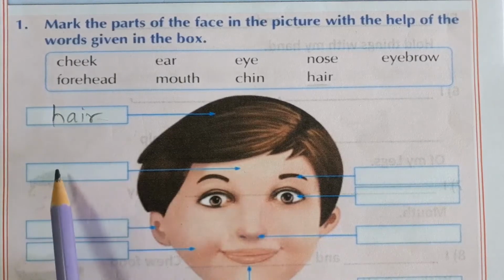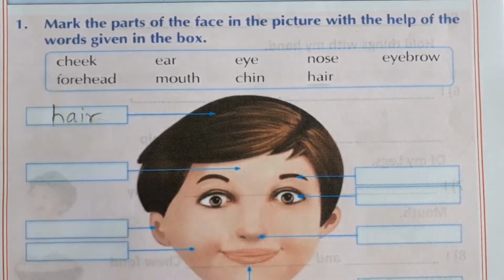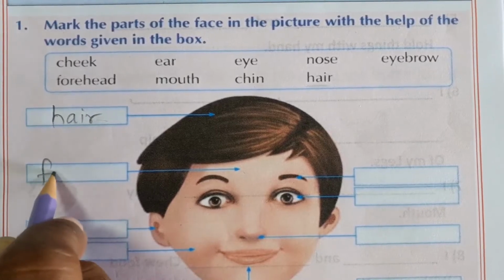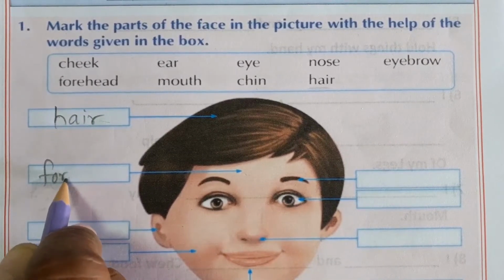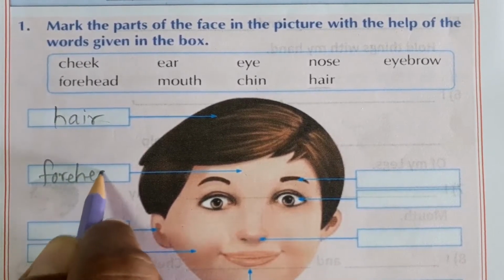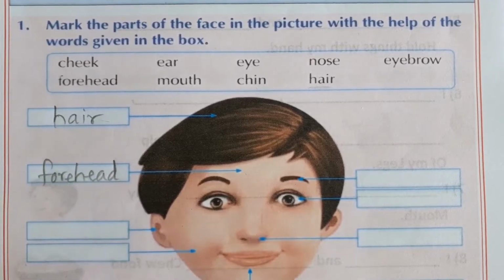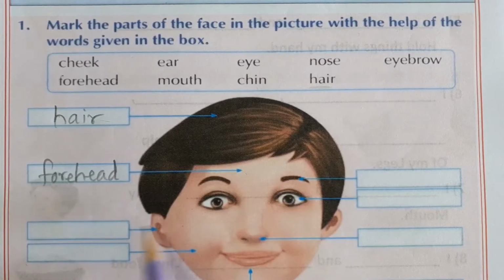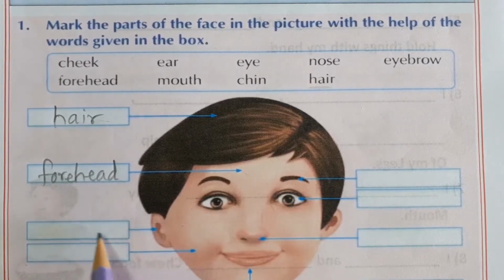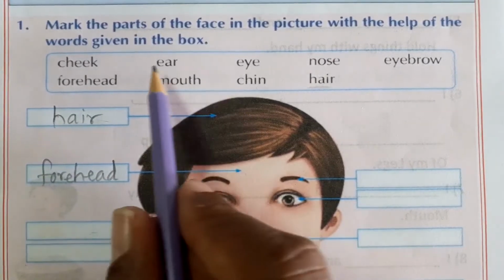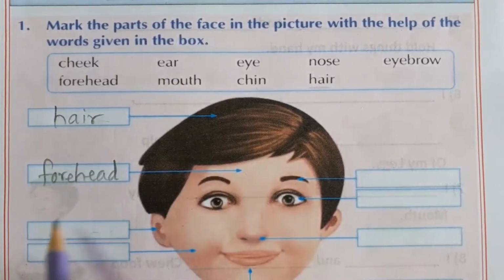This is our forehead. Understand? Then, what is this? This is an ear. This word you write here. Ear.